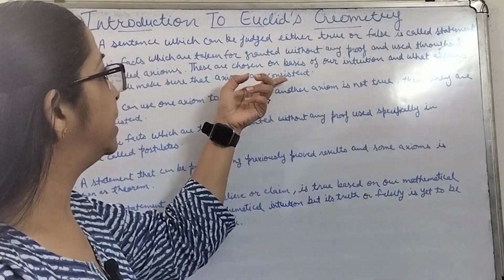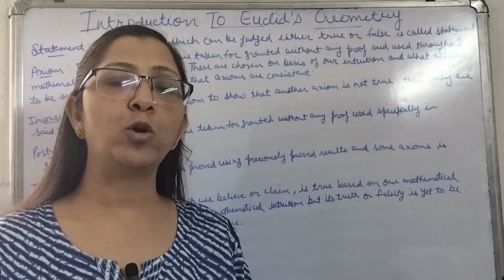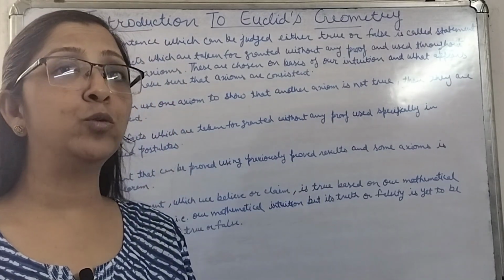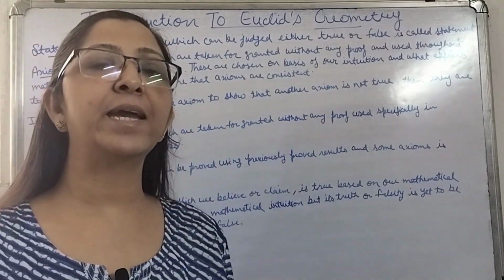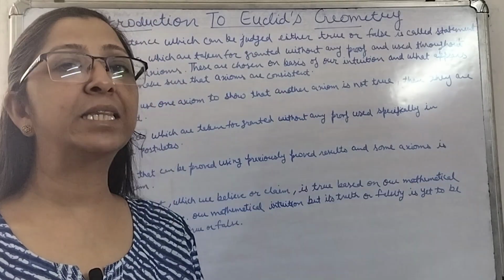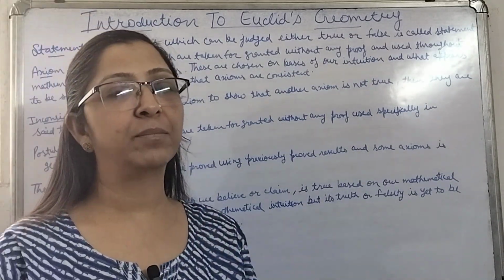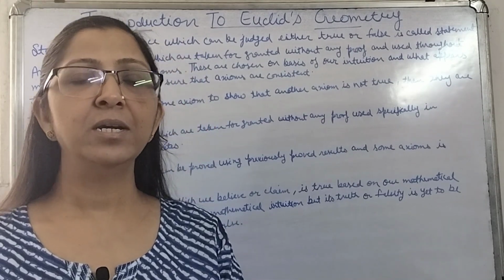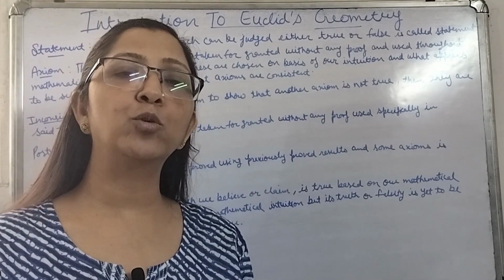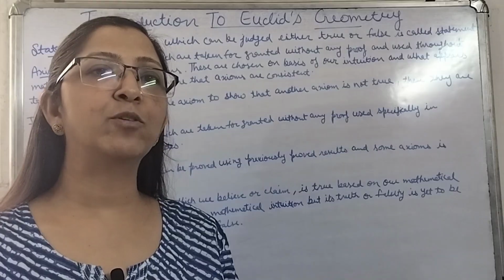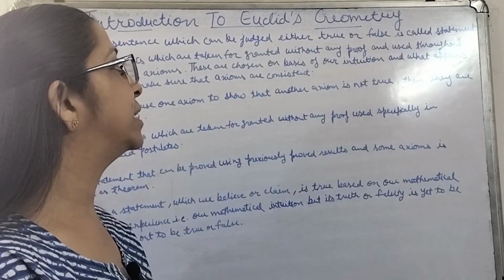So what is consistent? If there is no other axiom or statement which can prove this axiom to be false, then these types of axioms are known as consistent axioms. That means there is no other statement or axiom which can prove them wrong.